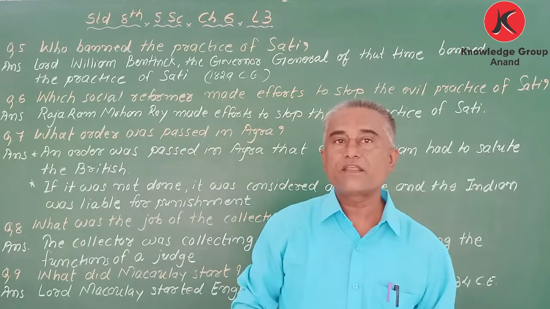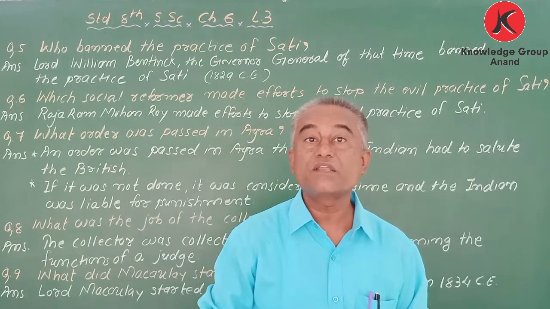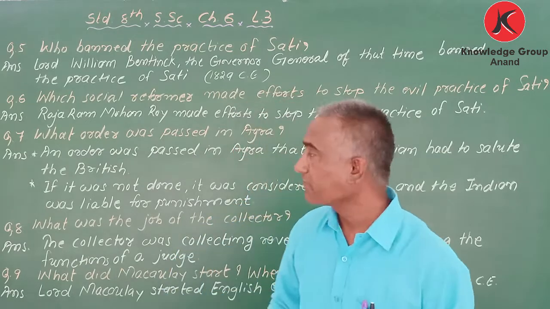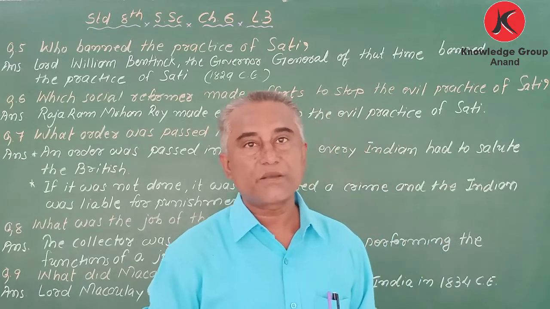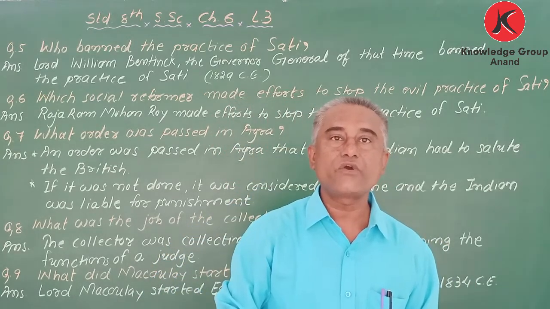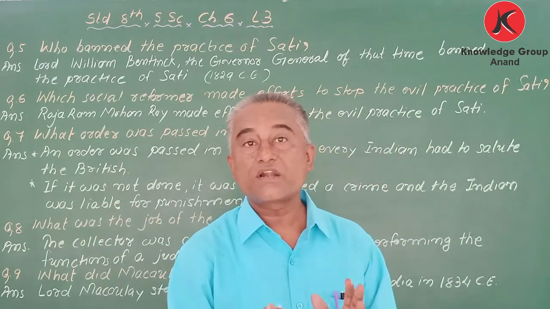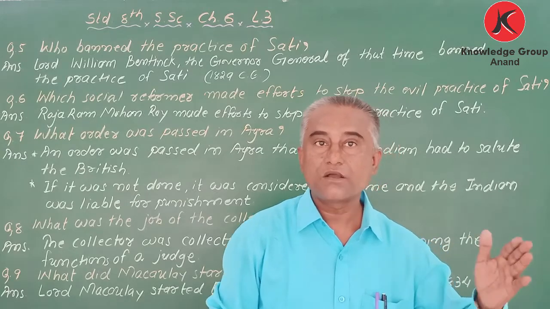Do you know any information about him? He was born in Bengal, in Radhanagar village. Now, in the second semester, the very first chapter is there, na? Social reformers, and the very first thing we are going to learn about is Raja Ram Mohan Roy. That time I will explain what happened in his house and why he opposed the practice of sati.